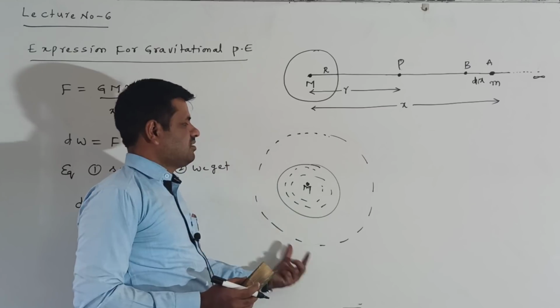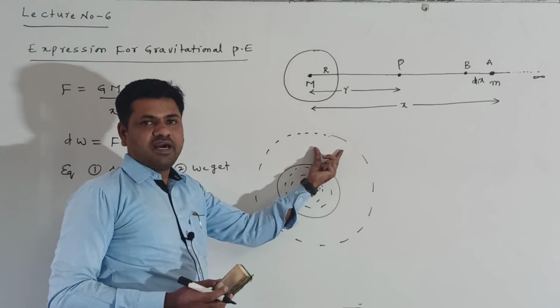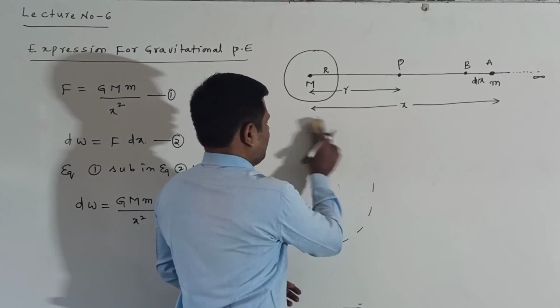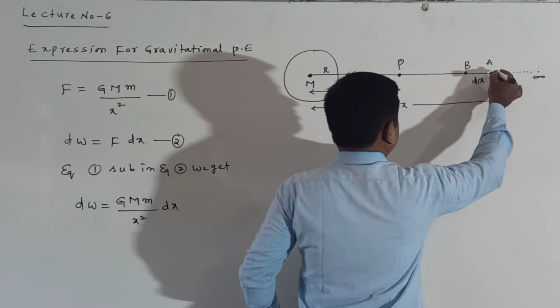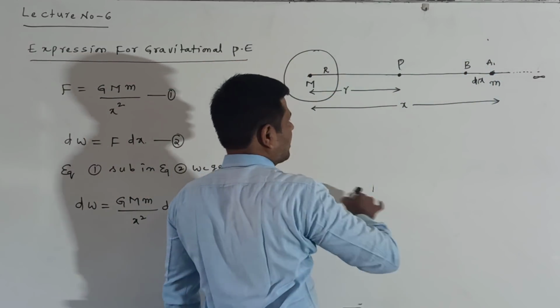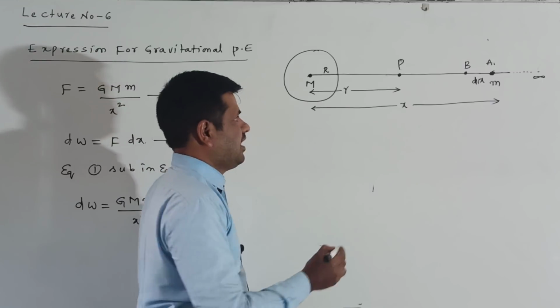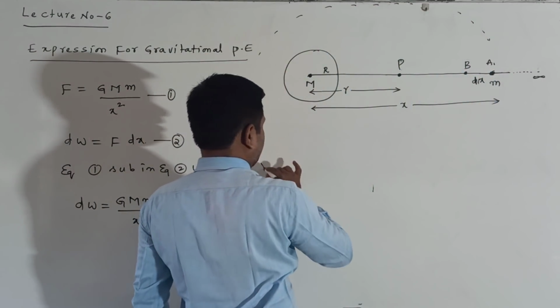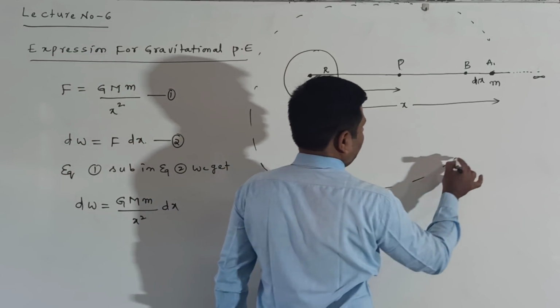Around the surface of the earth, a gravitational field is there. Up to the A point there is a surrounding of this one. Starting from A point, the surrounding of this one totally has a gravitational field. Like this, we consider the total surrounding of this one. Here a gravitational field is there.